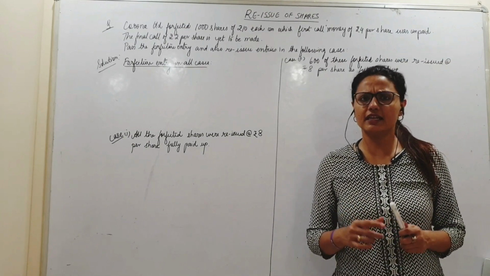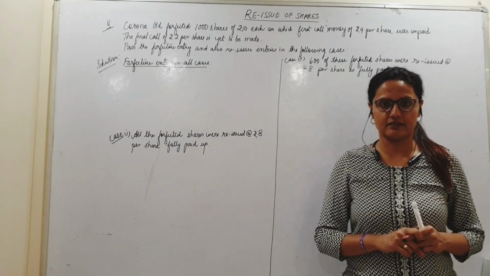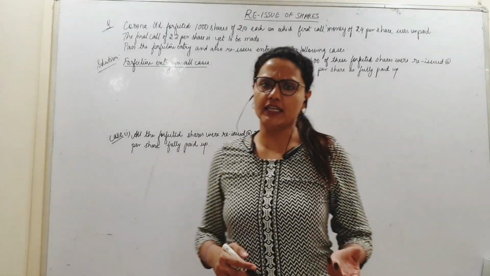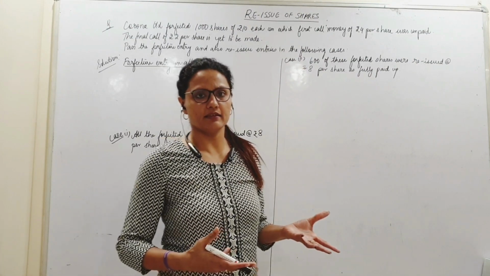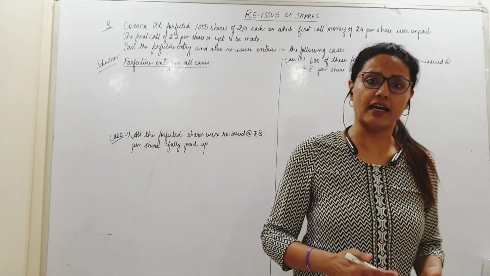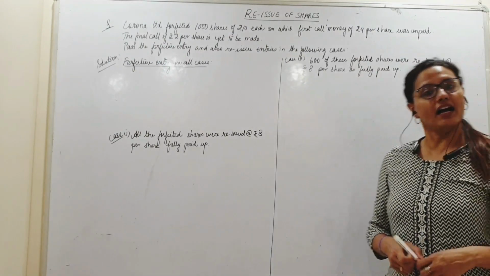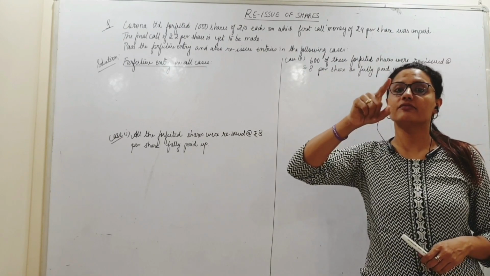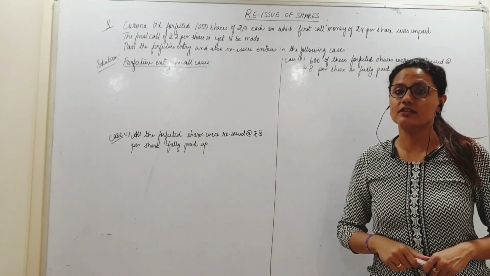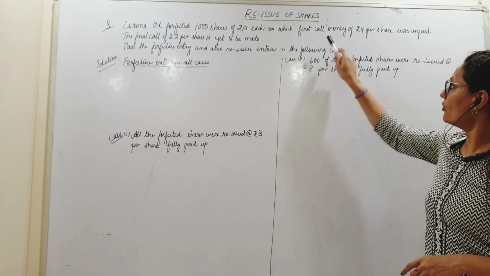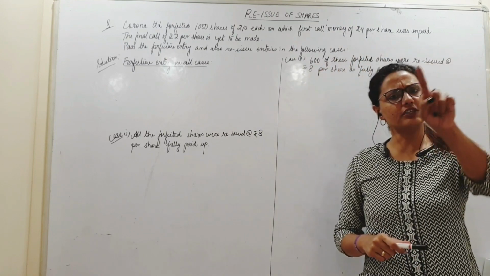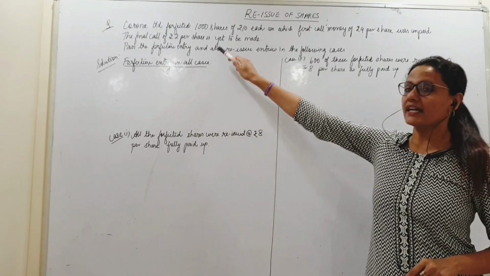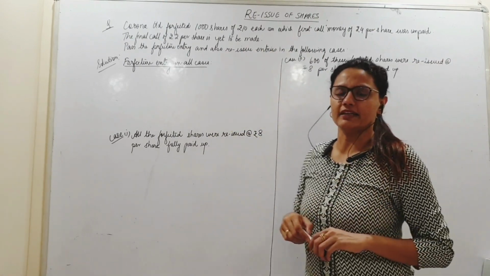Fine. So first thing, let us forfeit the shares. Now you haven't been given how much was the application money, how much on allotment, nothing. But does it really matter? No. I have information about the amount that would have been debited to calls in arrears, right? 4 per share was not paid, so 4 per share was calls in arrears. Yes or no? Because this final call of 2 rupees is yet to be made.